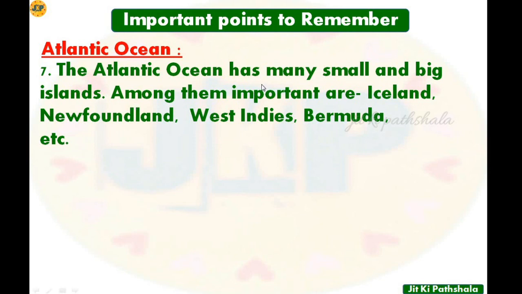Next it is point number 7. The Atlantic Ocean has many small and big islands. The names of some islands are Iceland, Newfoundland, West Indies, Bermuda, etc.